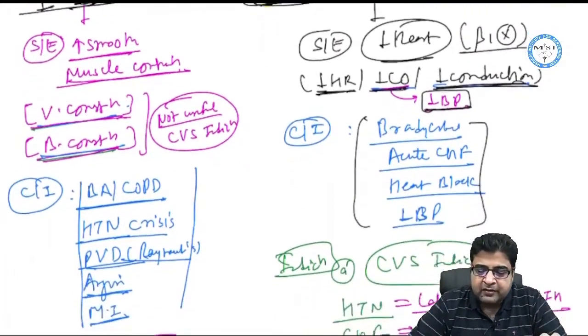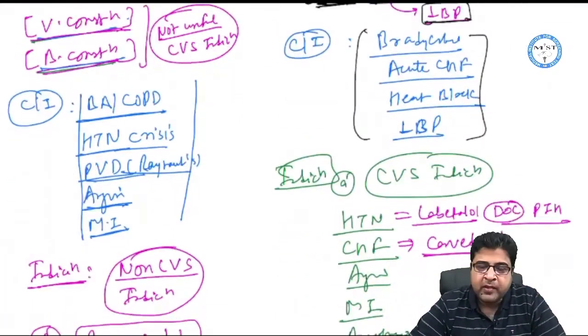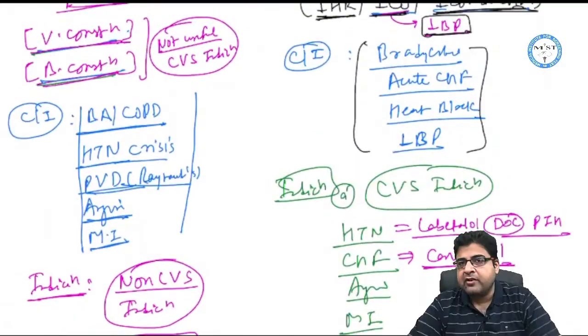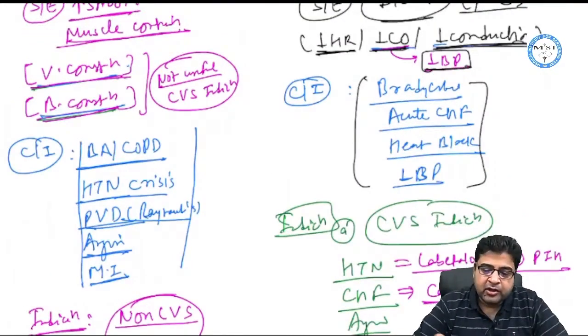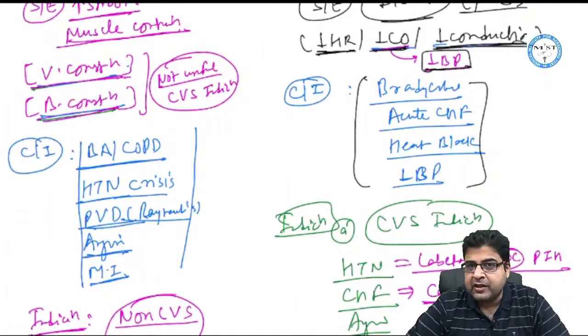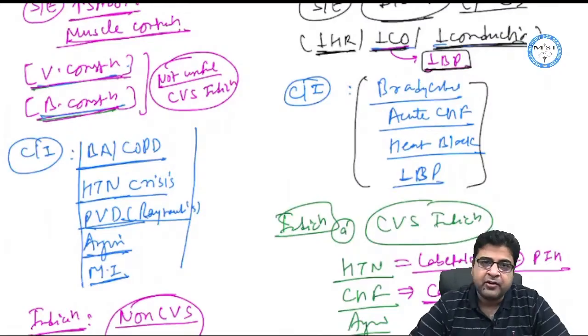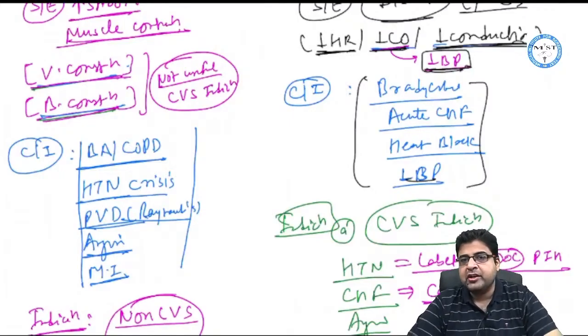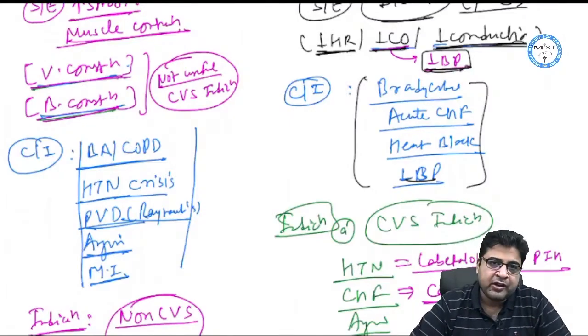On the basis of these side effects, we have 4 contraindications. Because medicines can reduce the heart rate, they should not be given in bradycardia. Because medicines can reduce the cardiac output, we should not use them in acute CHF. Because medicines can reduce the conduction, I should not use the medicine in heart block. And because medicines can reduce the BP, I should not use them in a patient who is already suffering from hypotension.